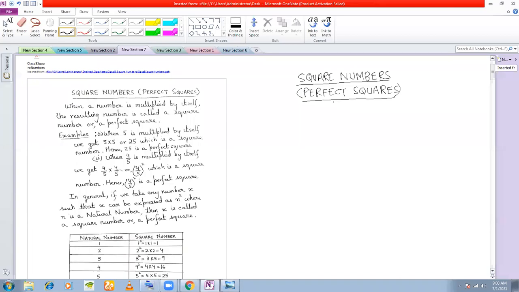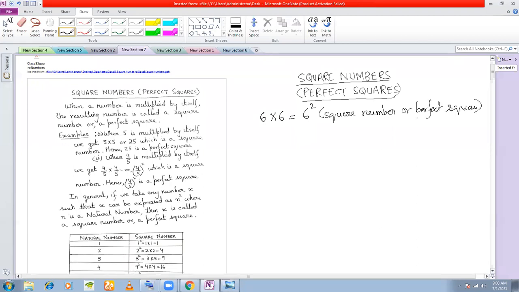When you multiply a number by itself, the resulting number that you get is called a square number. For example, if you're multiplying 6 with itself, you will get 6 square. This is called a square number, or perfect square. 6 square is 36. So we call 36 a perfect square.